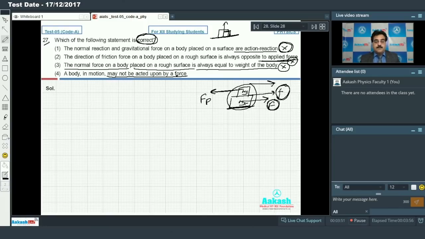Yes, this is possible. If a body is moving with constant velocity, then there is no acceleration, so no force, but the body can still be in motion. So if I repeat that, a body in motion may not be acted upon by a force. Yes, this is possible. So my option number 4 is correct.